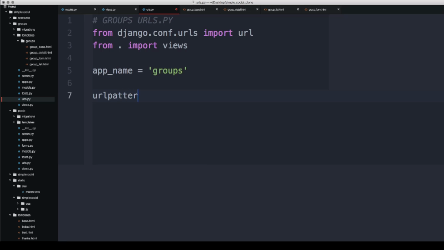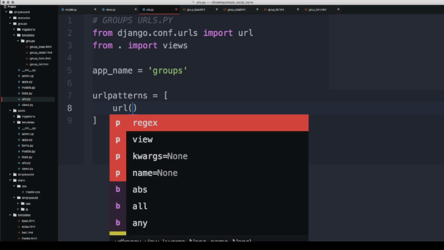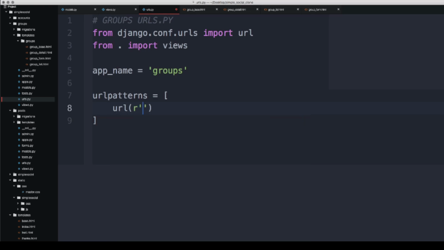Now I'm going to make a list of URL patterns. The first URL pattern is just going to be the very basic group page, the list group page. It will be in regular expression terms, but you need to convert it into the latest path format. You can copy and paste it into ChatGPT and ask it to correct it according to the latest Django, and it will give you the correct URL.